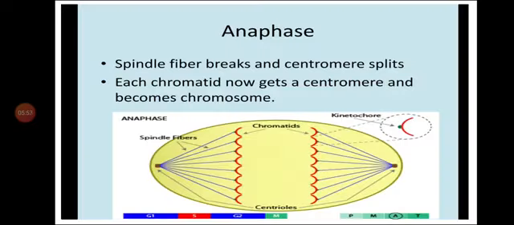So in anaphase, the spindle fiber breaks and the centromere splits. Each chromatid now gets a centromere and becomes a chromosome. You can see this in the diagram. I repeat, the chromatids of each chromosome separate and form two chromosomes, and these are called daughter chromosomes.